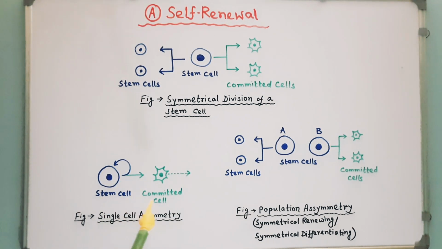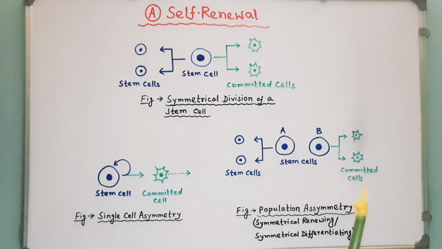This strategy, in which two types of cells, a stem cell and a developmentally committed cell, are produced at each division, is called the single stem cell asymmetry mode and is seen in many types of stem cells.